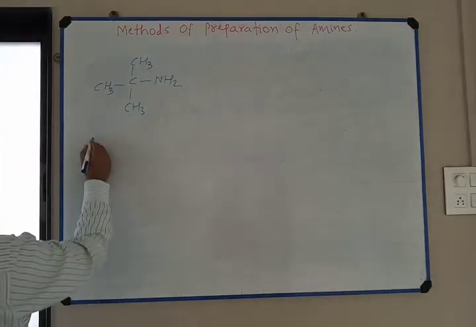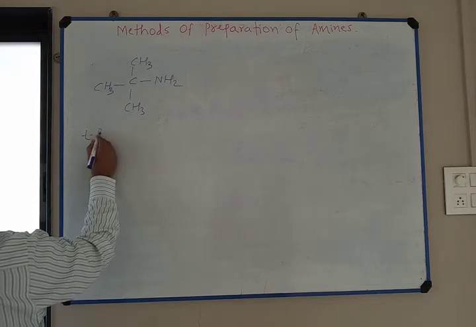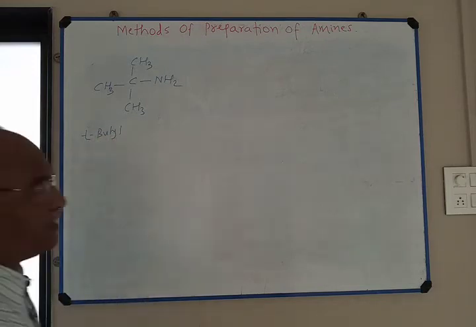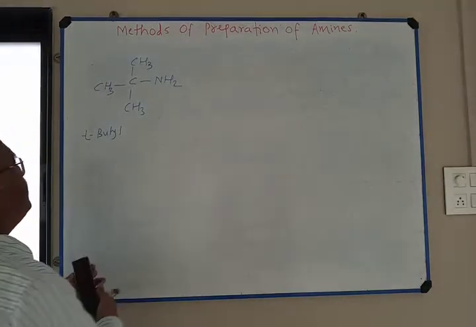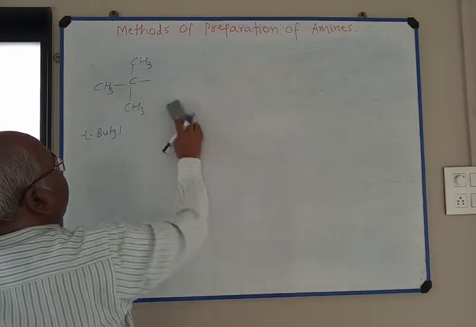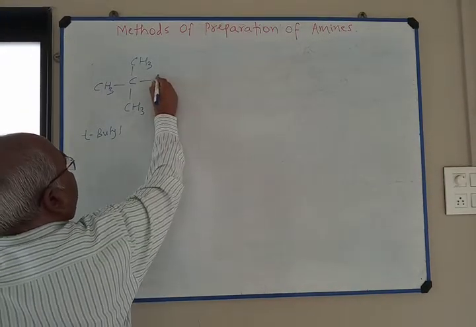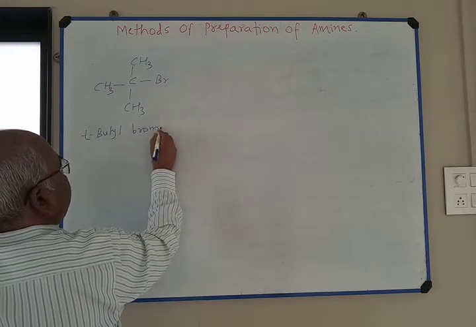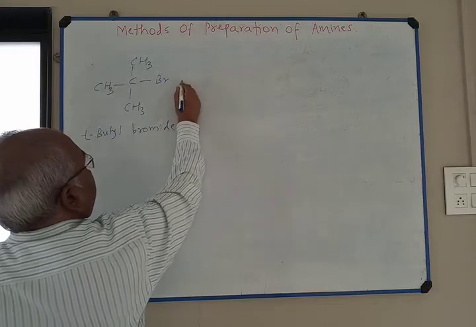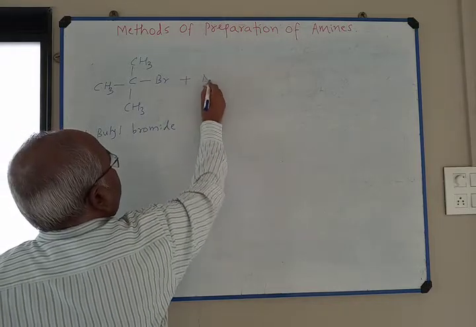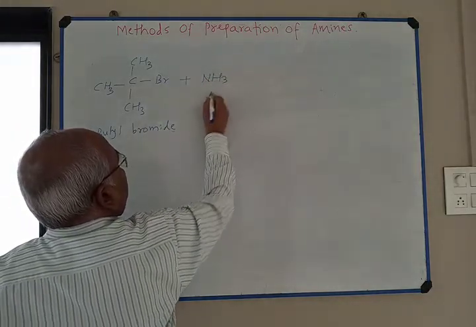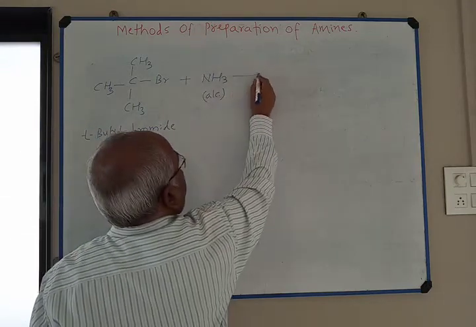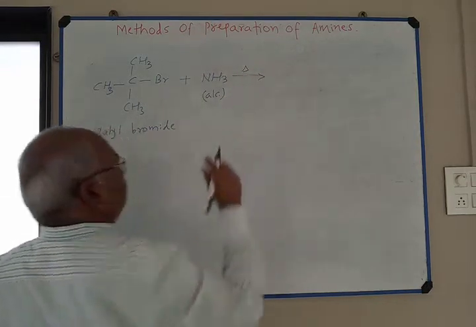The compound is tertiary butyl, here I take tertiary butyl bromide, and it is heated with alcoholic ammonia in a sealed copper tube.